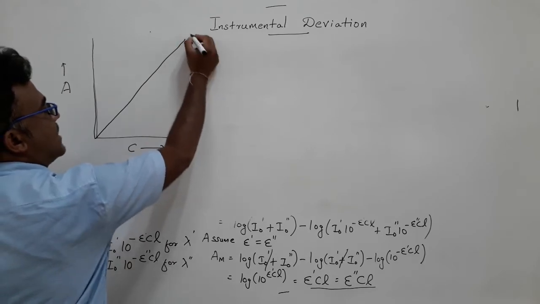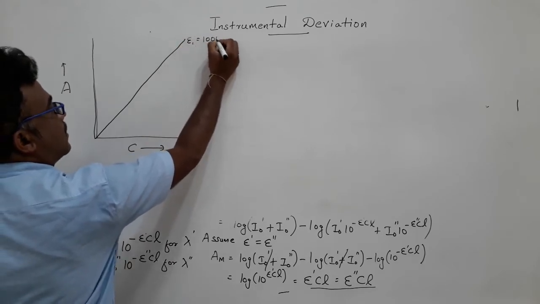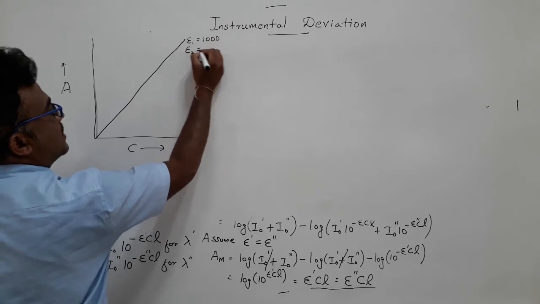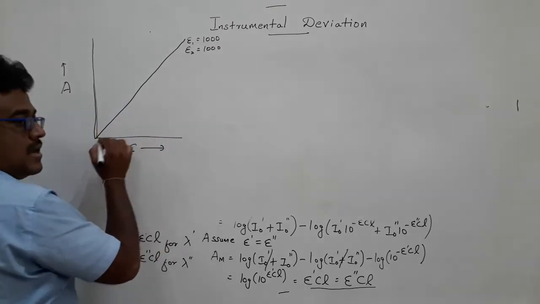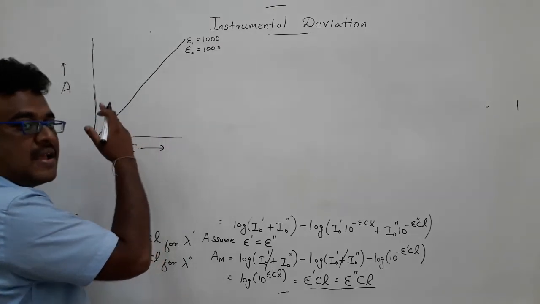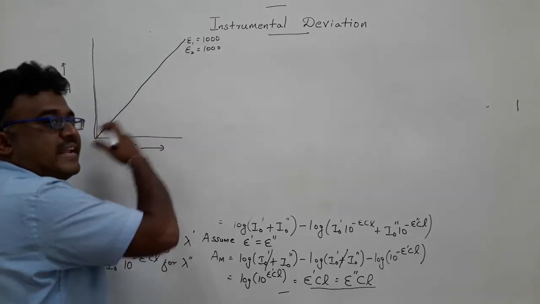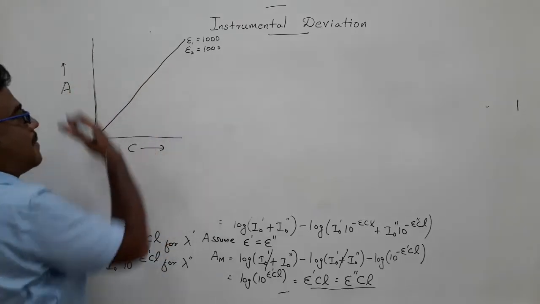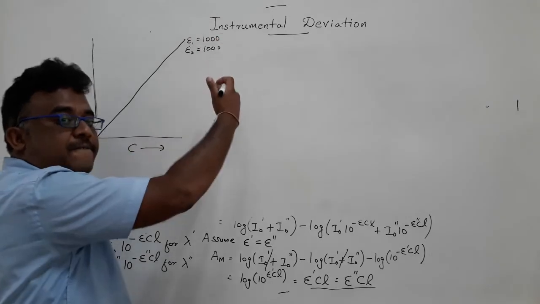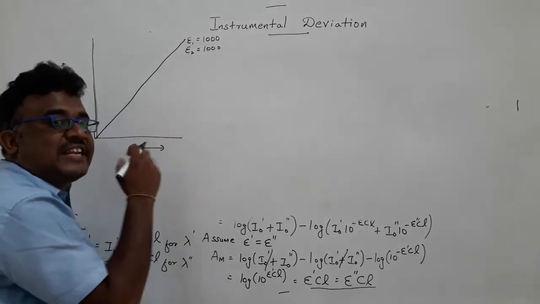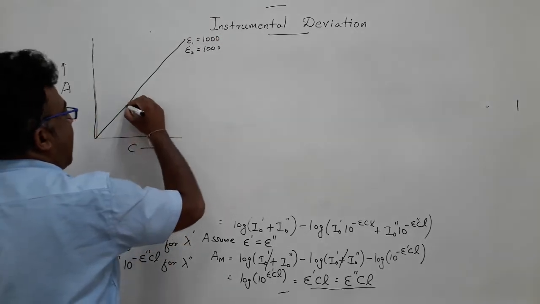That is, epsilon 1 is equal to 1000, epsilon 2 is also 1000. Then what happened? Both of them are constant, which means Beer's law will be valid. You will get a linearity between concentration versus absorbance. But when these two values differ, how much they differ, that much non-linearity can be seen in this graph.